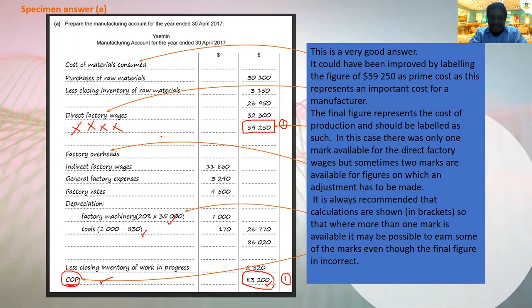And also label the main figures. That's the important thing. Another thing is, whenever the answer is wrong but your working is correct, you still can get 1 mark. You're supposed to get 2 marks: working 1 mark, the amount 1 mark. But if your answer is wrong, and inside the working your concept is correct, you still get the 1 mark. So please show the working. Working is very important.